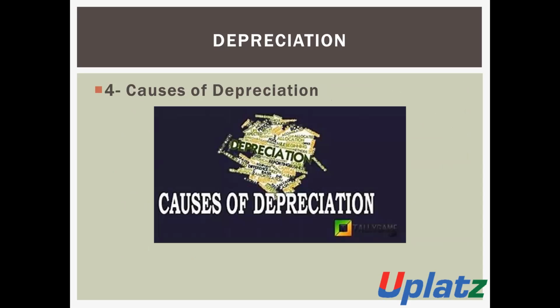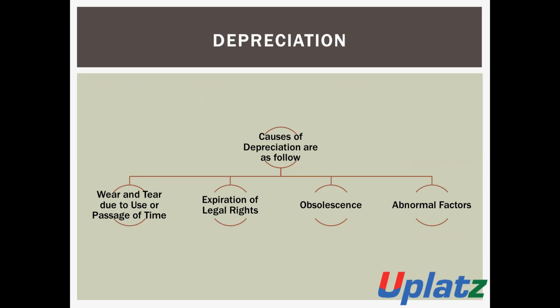Now we will discuss the causes of depreciation. What are the causes of depreciation? The causes of depreciation are as follows. Number one, wear and tear due to use or passage of time, meaning reduction in the value of assets due to the use of assets and due to the passage of time.